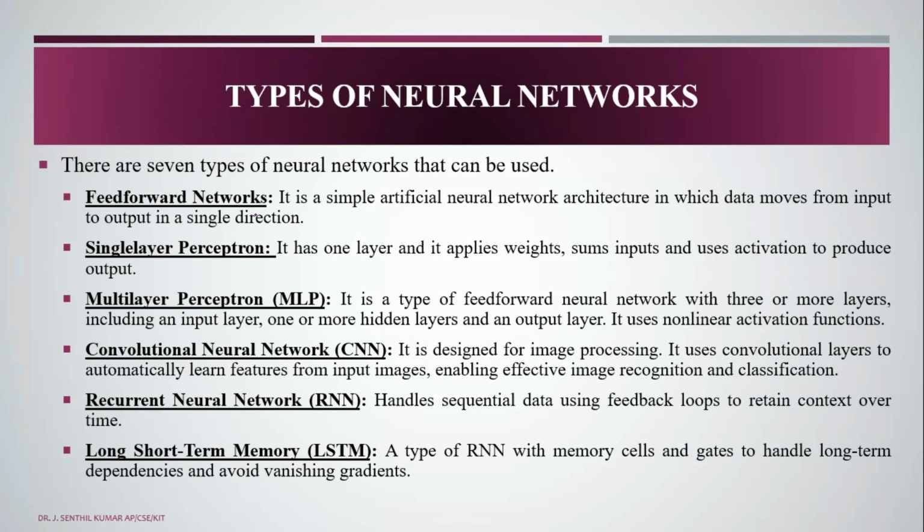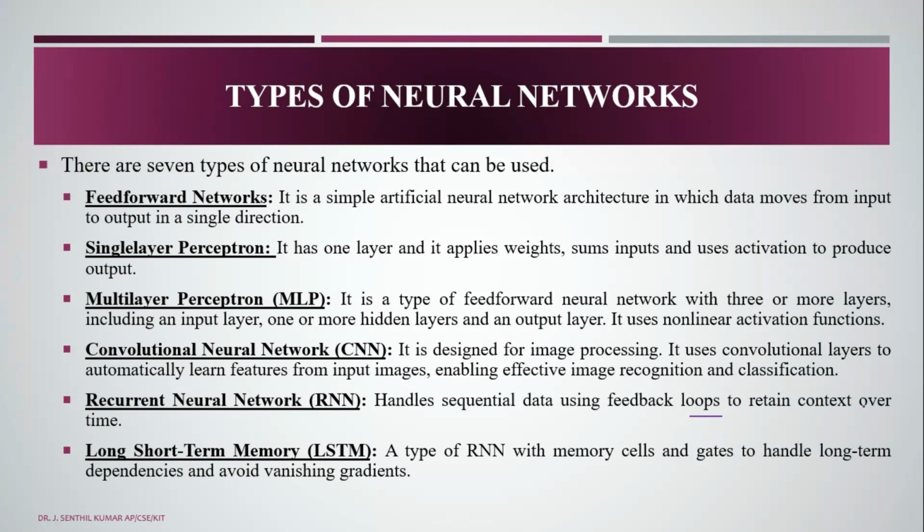It is designed for image processing. It uses convolution layers to automatically learn the features from the input images, enabling effective image recognition and classification. Recurrent neural networks handle sequential data using feedback loops to retain the context over time.